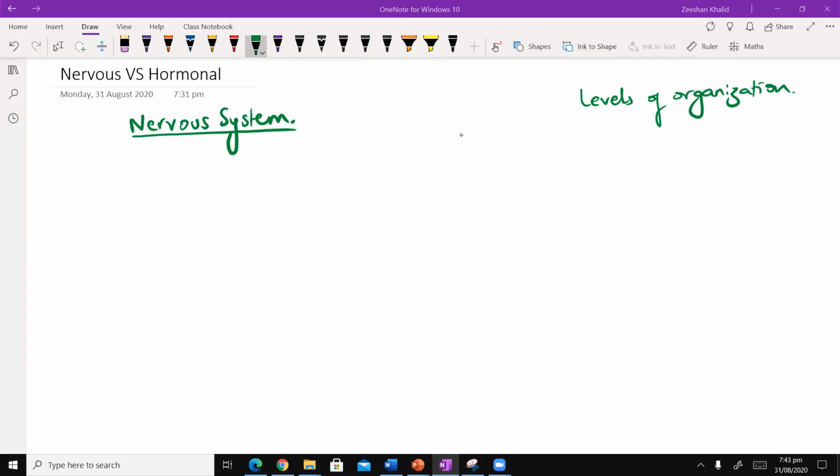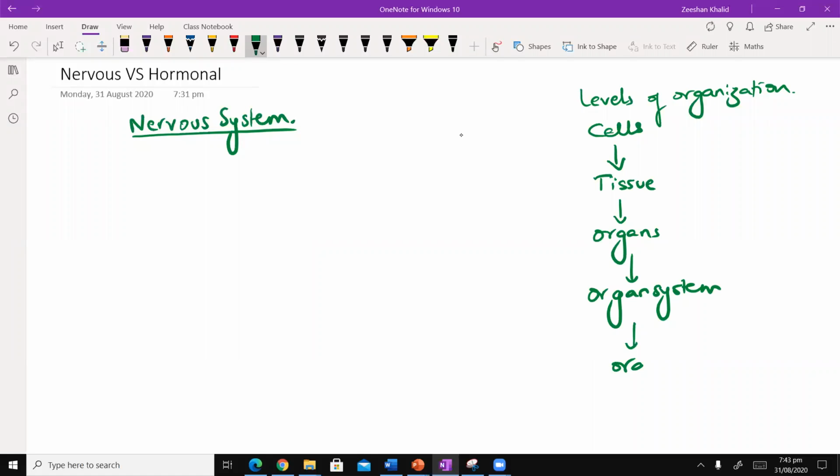Zainab? Let me give you a hint. We begin with cells, and then what do we have? So, tissues? Okay, well done. We start from cells. So many of the cells join together to make tissues, and then tissues join together to form organs, and then organs work together in coordination to form an organ system, and then finally you have the organism.